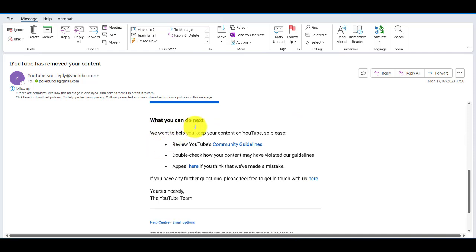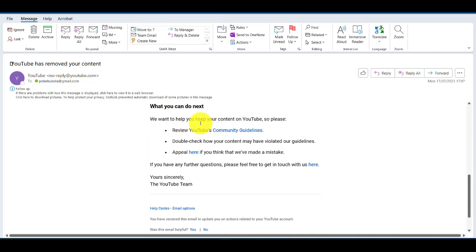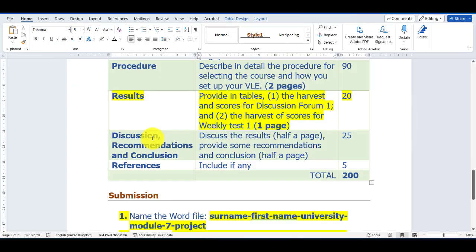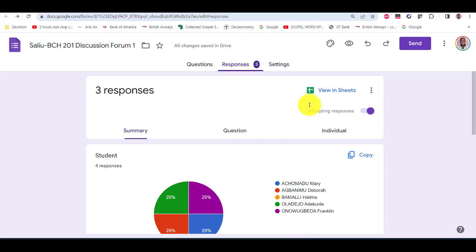What you can do next. We want to help you keep your content on YouTube. So please review your content, double check that you have this, and appeal here. So I didn't need to do that. I just sent the thing to you by wire transfer. So what are we going to do now? What we have to do, of course, is to provide table 1, which is the harvest and scores for discussion forum 1.